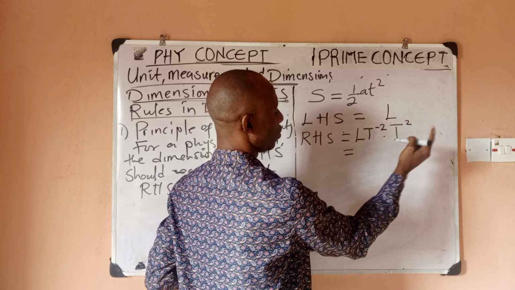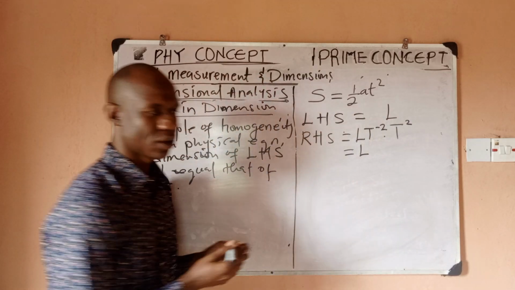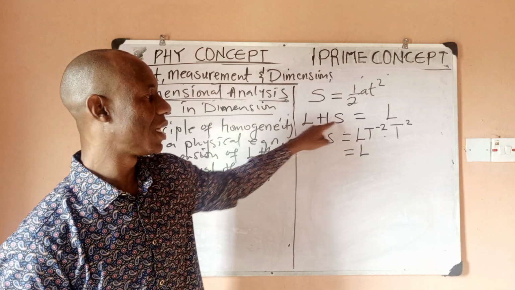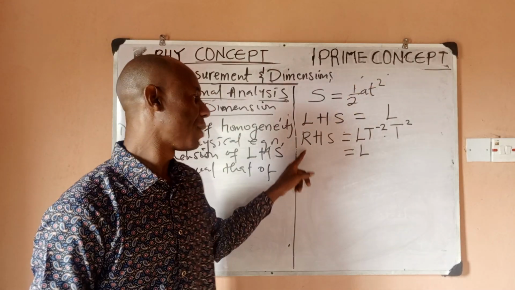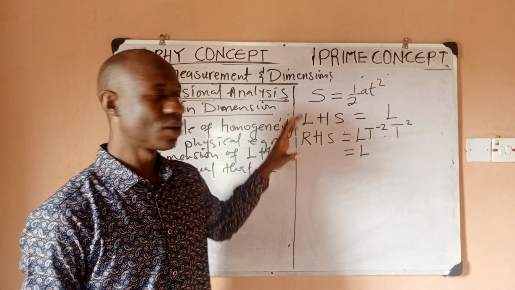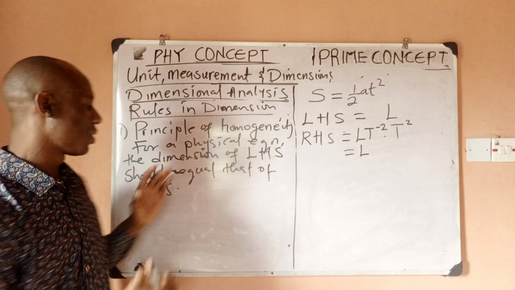You'll be left with only L. So if you consider, you see that the dimension of the left-hand side is L. The dimension of the right-hand side is L. So this equation is correct. So it means that we have obeyed the